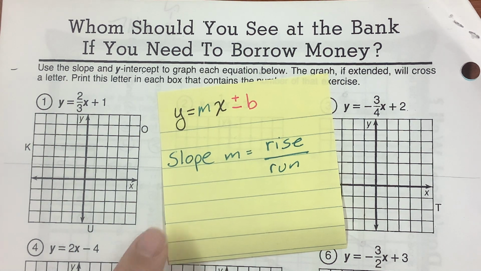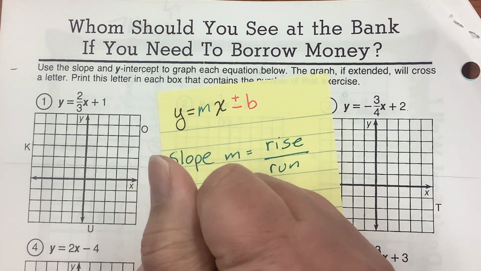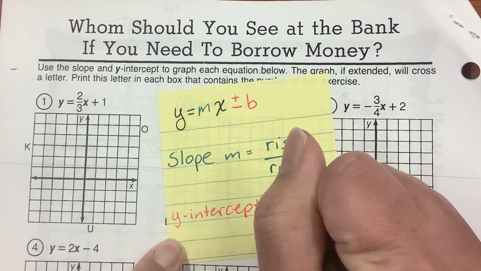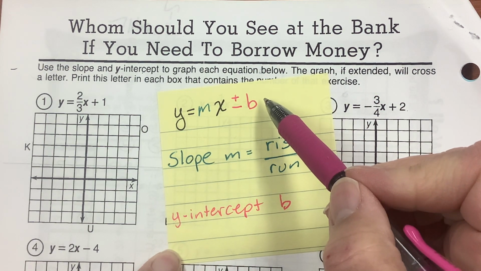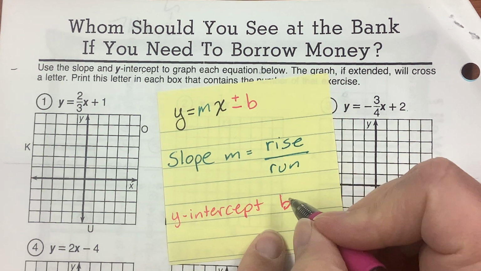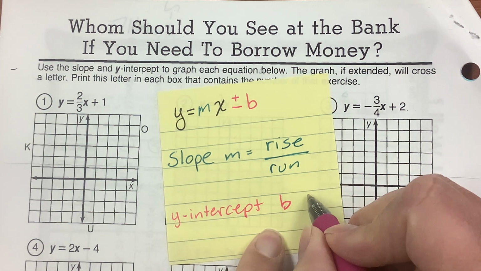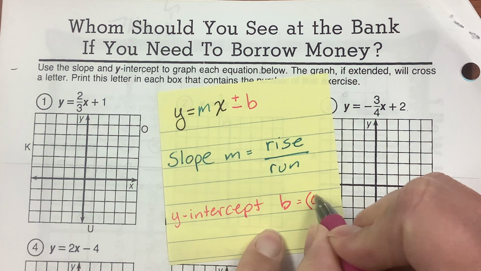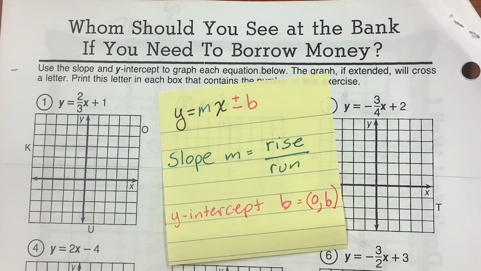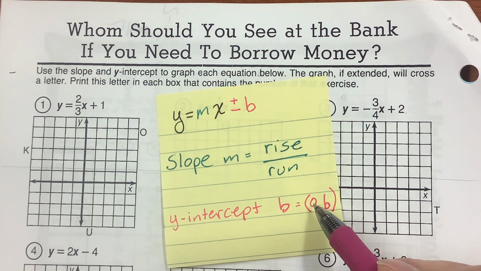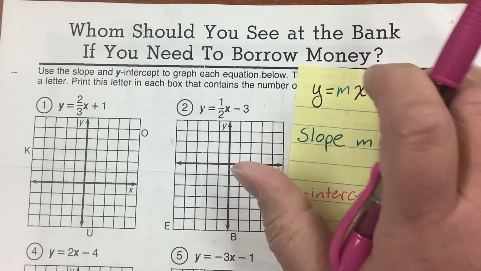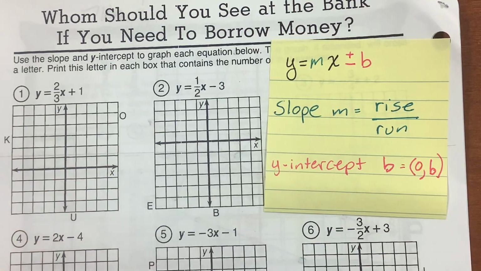Now, b is the y-intercept. And that's at the back of the equation. B is at the back of the equation, and you begin with b. So b is, remember, it's a point. It's the y variable when x equals 0. So it's the y coordinate here when x is 0. So that's kind of where I want to stay. I'm just going to put that over here for a minute, and I'm going to look at this.